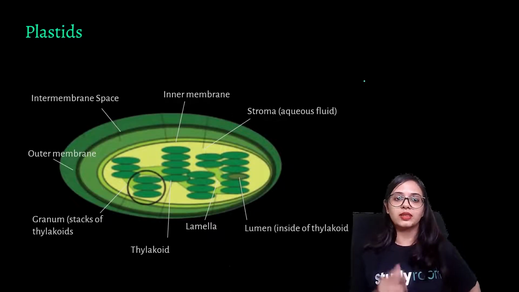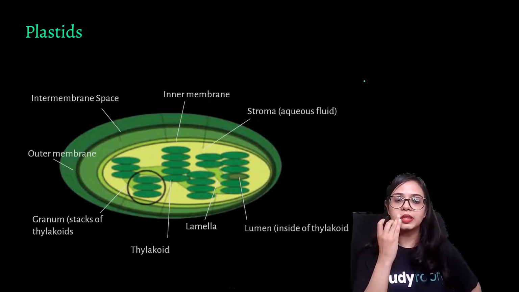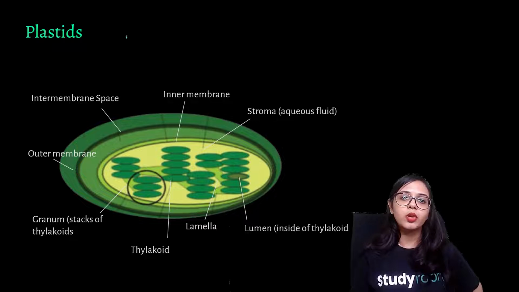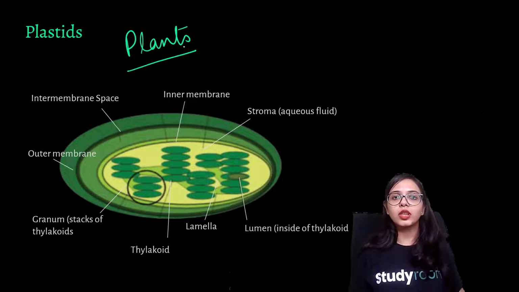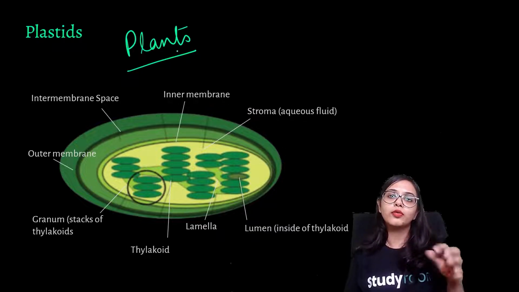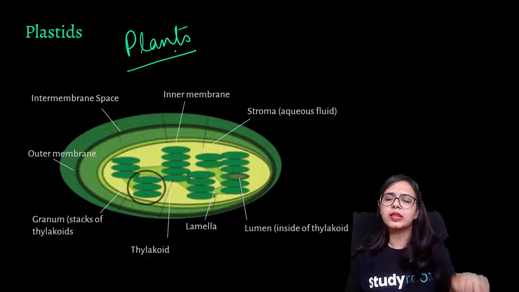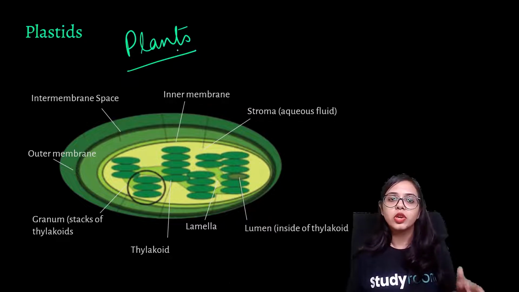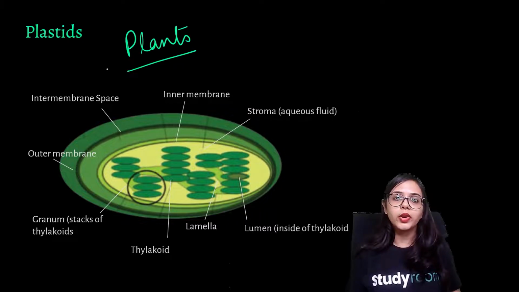Let's move on to the plastids. Plastids are those cell organelles found in plants. They are responsible for the colors which you observe in plants, the green color, or the fruits' color. Some may be red, some may be yellow, some may be orange. So that color is owing to these cell organelles, these plastids.